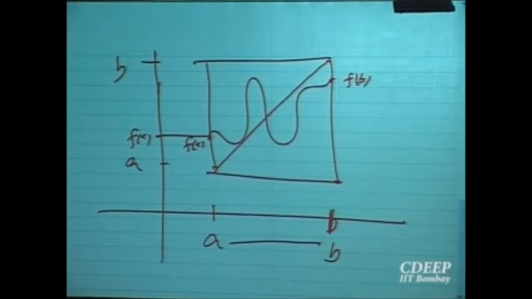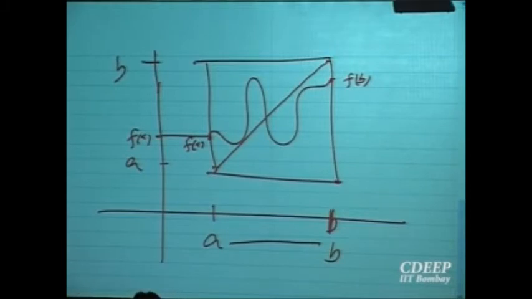The graph has to cut the diagonal somewhere. Because the function is defined in an interval AB, and the range also is a part of AB, the graph is inside the square only. And if you want to go from the left wall to the right wall in a continuous way, you have to cross the diagonal somewhere. There is no other way out. You will miss the diagonal.